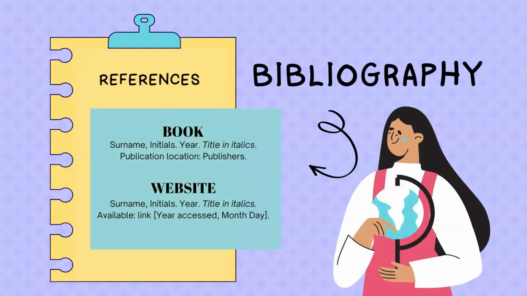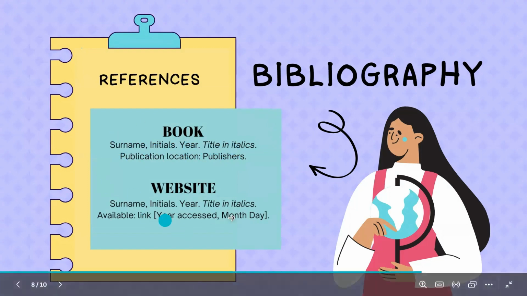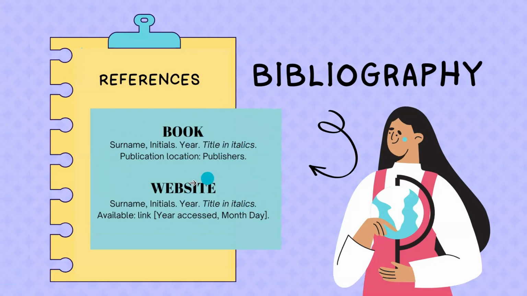Lastly, your bibliography, your list. We have one book, which is Of Mice and Men. It's the surname of the author, the initials, the year the book was published. This is all Harvard referencing. The book and a website, title in italics, publication location, and the publishers.